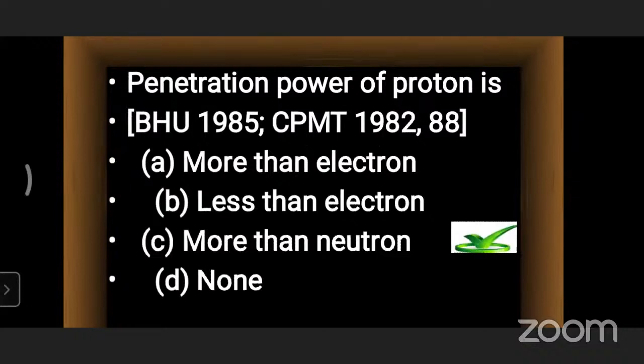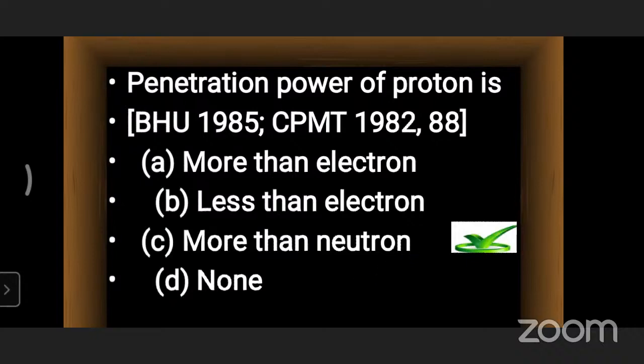Why? Because both exist in the nucleus only. Then the neutron can have more penetrating power, but we cannot compare it with the electron. Why? Because it will be outside of the nucleus. So it's not more than the electron. Always the electron's penetration power will be more than the proton's. Because of that reason, the option chosen will be the more-than-the-neutron case. The penetration power of the proton will be more than the neutron.